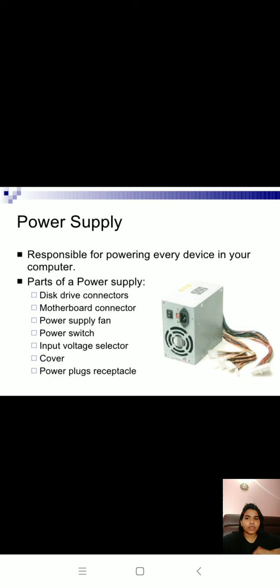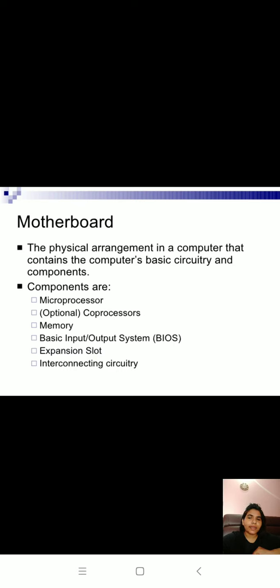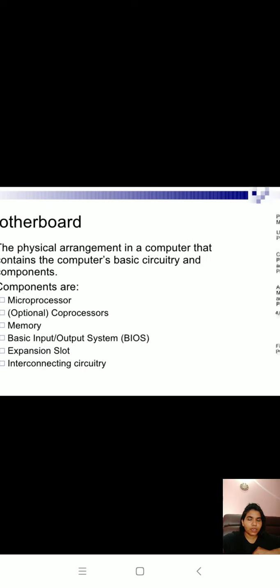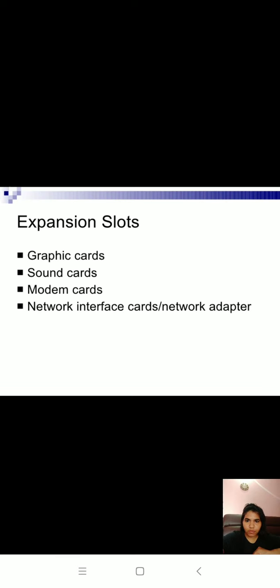The power supply has disk drive connectors, cover, power plugs, etc. The motherboard is the physical arrangement in a computer that contains the computer's basic circuitry and components: microprocessor, optional coprocessor, memory, basic input output devices, expansion slots, and connecting circuitry. Here is a diagram of your motherboard, by which you can understand its functionality and how it works.